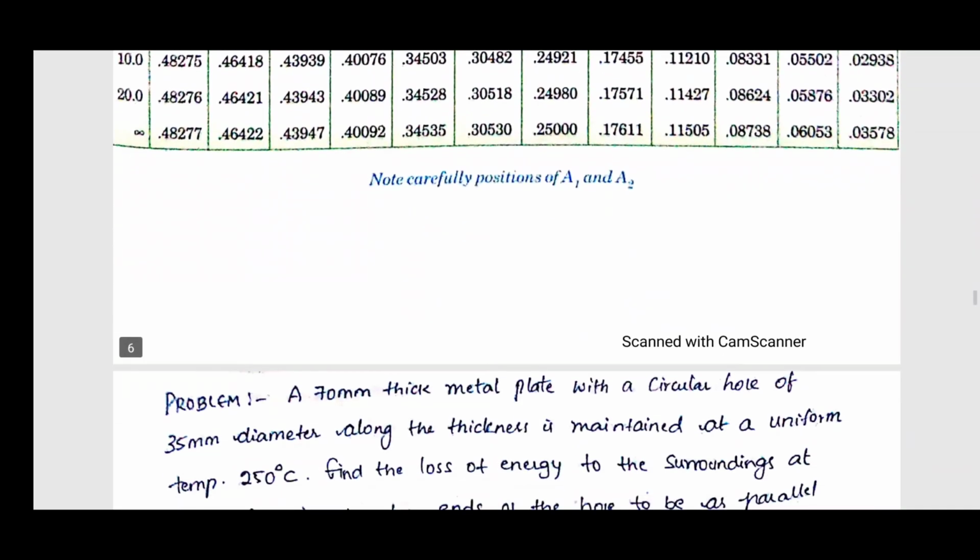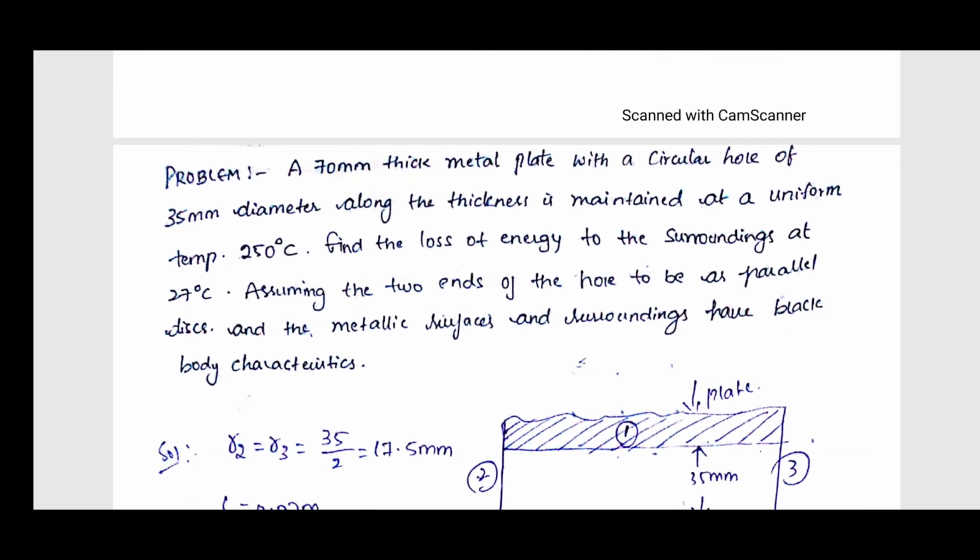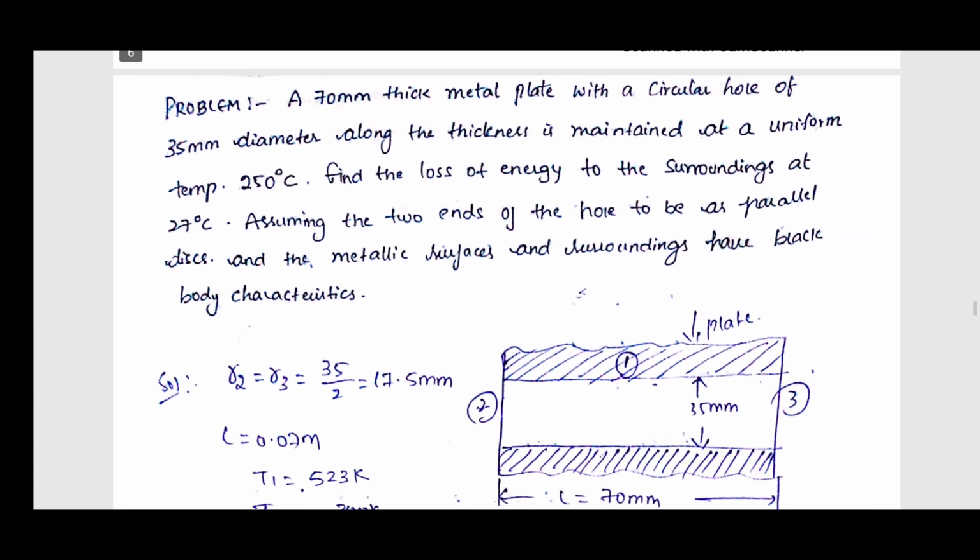Clear? Now again I have taken another example, that is for the perpendicular surfaces. Now here, a 70 mm thick metal plate, so this is a metal plate with a circular hole of 35 mm diameter along the thickness, is maintained at a uniform temperature. Find out the loss of energy to the surroundings at 27 degrees centigrade. The surrounding temperature is 27 degrees centigrade.